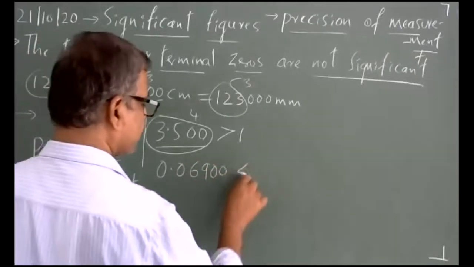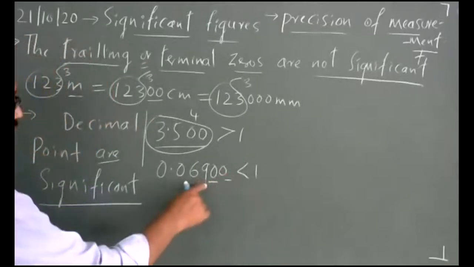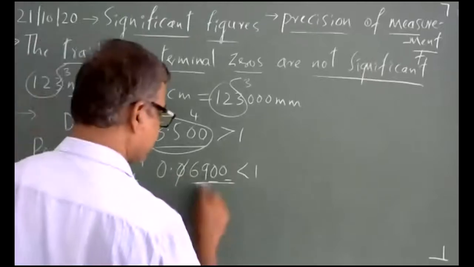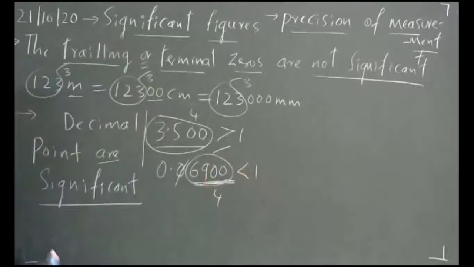Another example, if it is less than 1, 0.06900. Now these two are trailing zeros after a number, but there is a decimal point, so the leading zeros are neglected. Now the number of significant figures is 4. I hope you are getting the point.